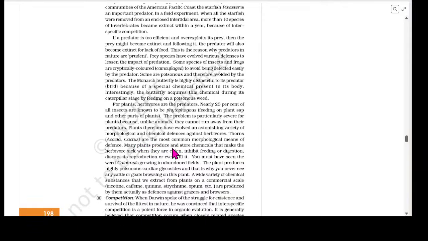Many plants produce and store chemicals that make the herbivore sick when they are eaten, inhibit feeding or digestion, disrupt their reproduction, or even kill it. You may have seen the weed Calotropis growing in abandoned fields. The plant produces highly poisonous cardiac glycosides, and that is why you never see any cattle or goats browsing on this plant. A wide variety of chemical substances that we extract from plants on a commercial scale, like nicotine, caffeine, quinine, strychnine, opium, etc., are produced by them actually as defenses against grazers or browsers.